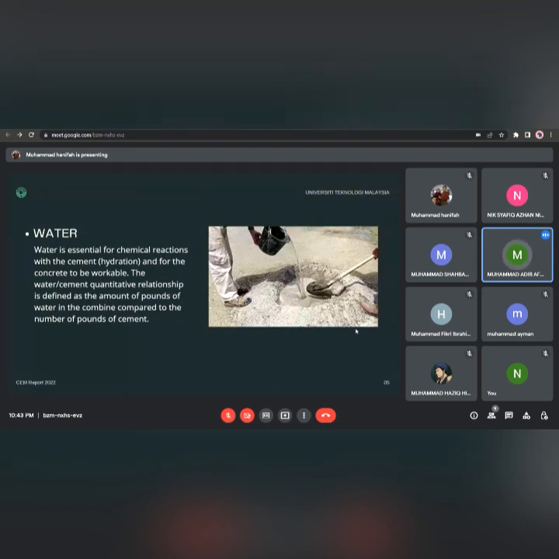Next one is water. Water is required to chemically react with the cement, and the process is called hydration. To supply workability with the concrete,